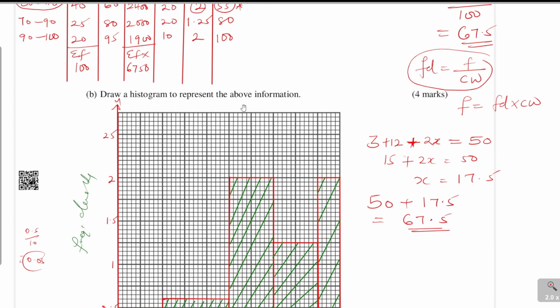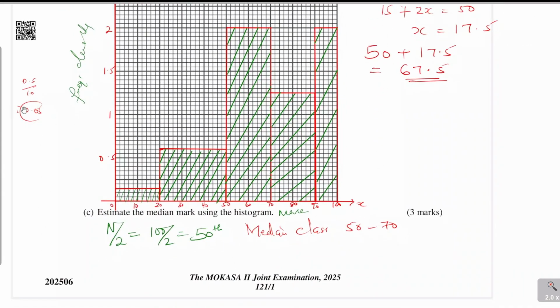So if you are to use the graph here, using the histogram, from 50, you simply need to add 17.5. You know the scale. The scale here will be, one small square will represent 2. So you have 60, then you have 62, then 64, then 66, 67.